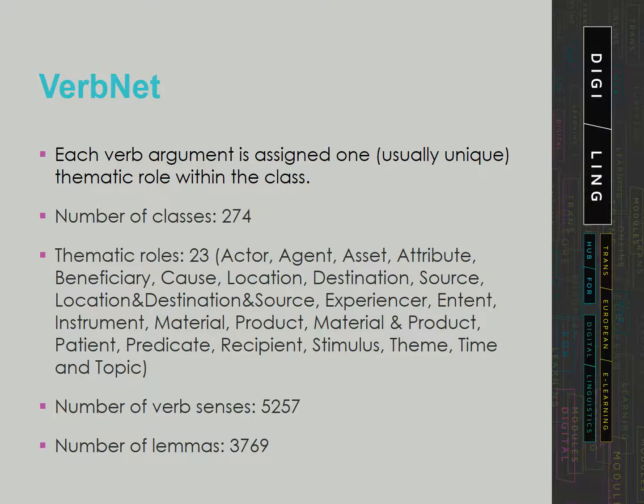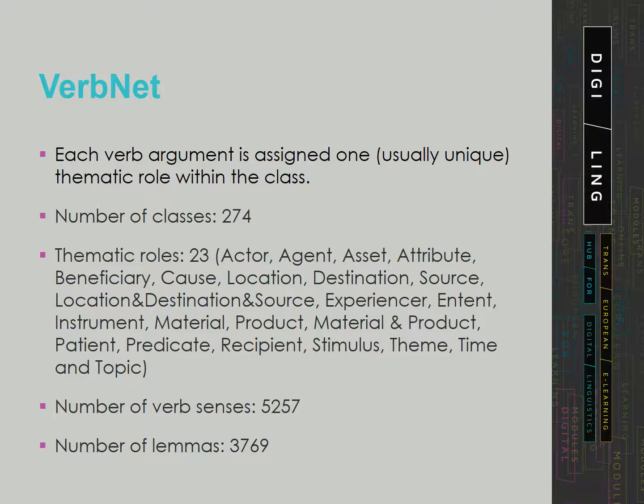Each verb argument in VerbNet is assigned one, usually unique, thematic role within the class. The lexicon represents an extension and refinement of the work of Levin, as we mentioned before, who summarized sets of verb classes defined by shared argument realizations.